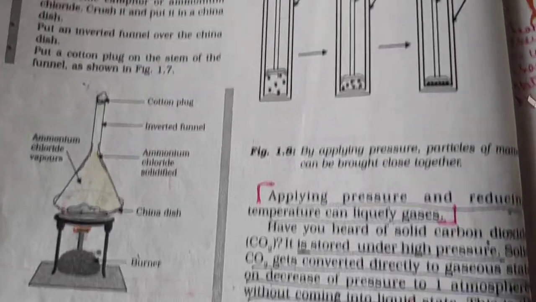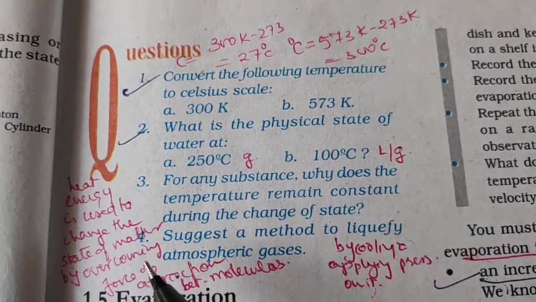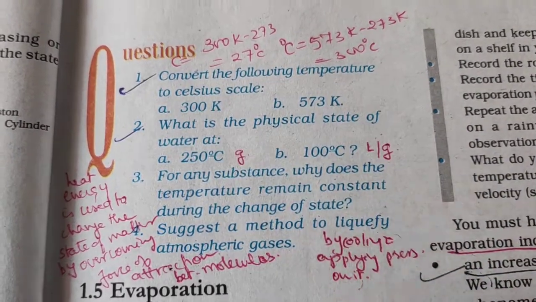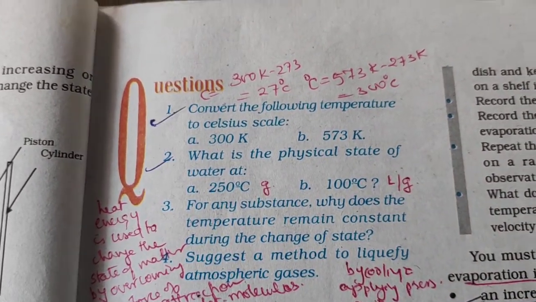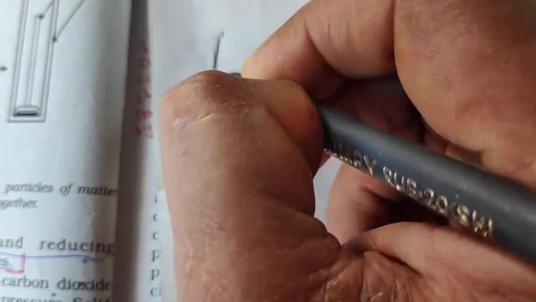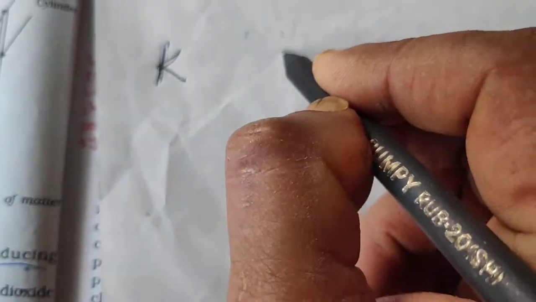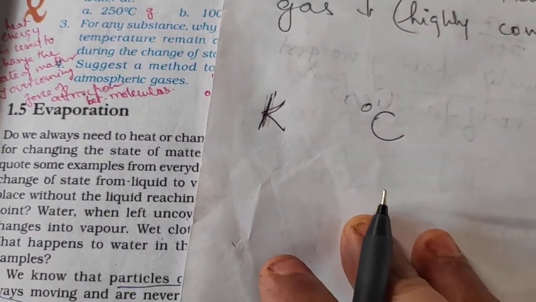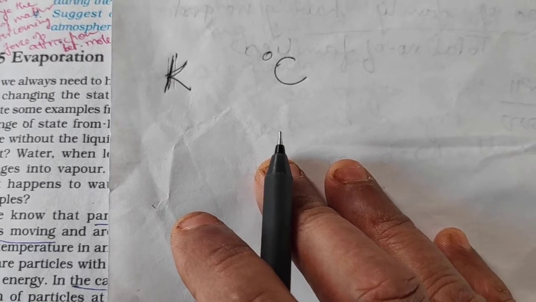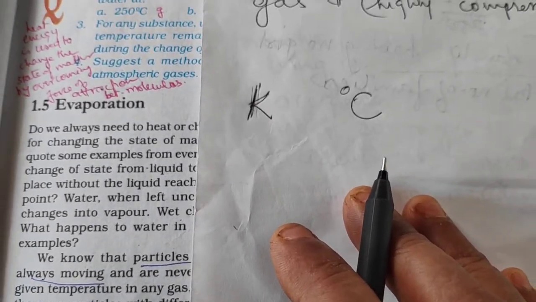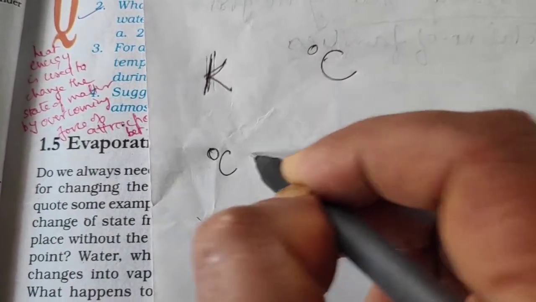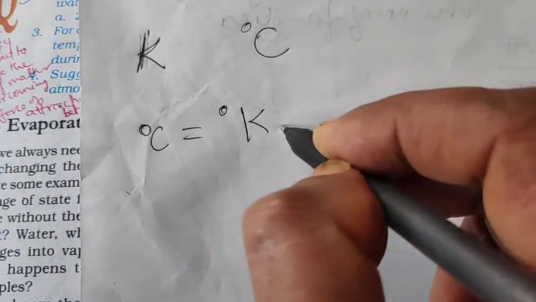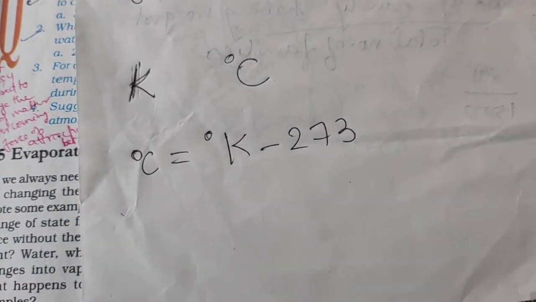So we stop this video here with a final question from this section. We are supposed to convert the temperature. Now this part you should know how to convert. Conversion of the scales. There are two different scales for measuring temperature: the Kelvin scale and the degree Celsius scale, named after two scientists. If you want Kelvin converted into Celsius, say 300 Kelvin is given, the formula goes like this: degree Celsius is equal to Kelvin minus 273.